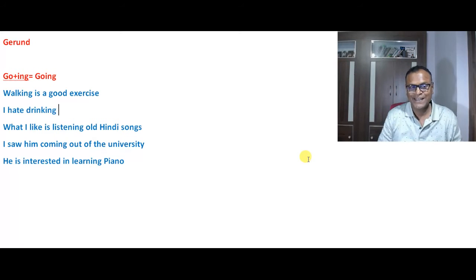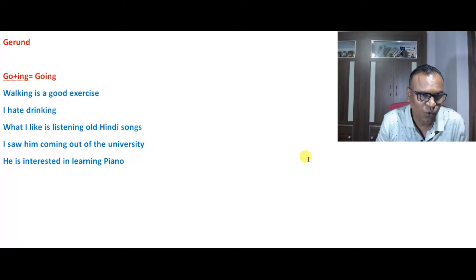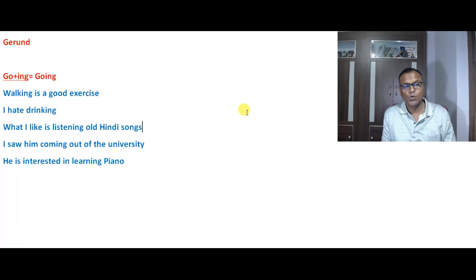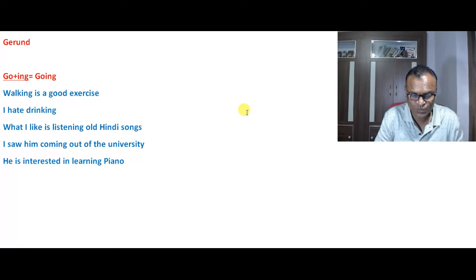Now let's go to the third sentence. What I like is listening old Hindi songs. So what I like is listening, here it is a subject complement. What I like is listening old Hindi songs. Next, I saw him coming out of the university. So this is I saw him coming. This is an object complement.